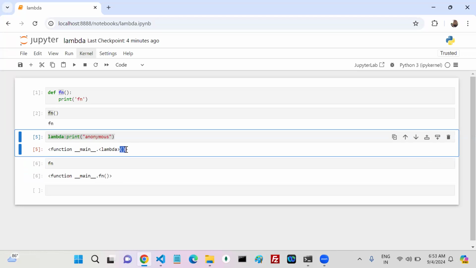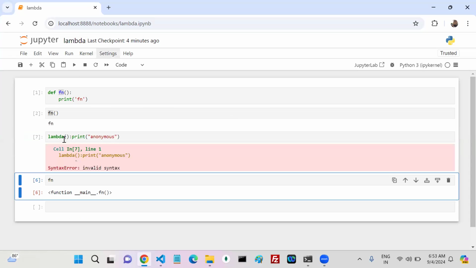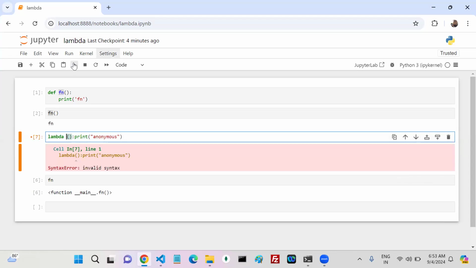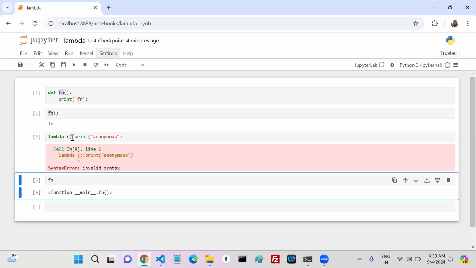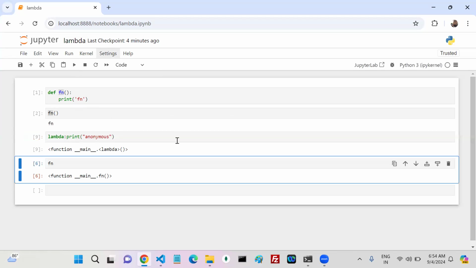In lambda functions, is this particular function representation required or not required? Syntactically, is it valid or invalid? I tried multiple ways. If I write like this, it gives me a syntax error. If I try giving some space, again it gives me a syntax error. I thought, okay, without space not accepting, with space also not accepting, so just remove this one. Then what happens? See, then what happens? Is it valid syntax or not?